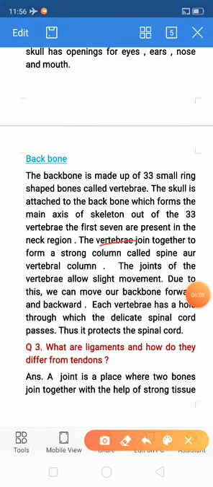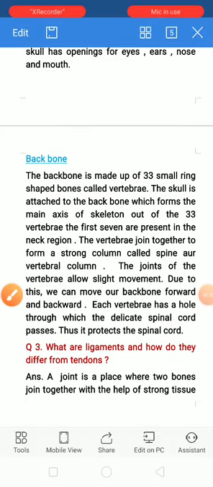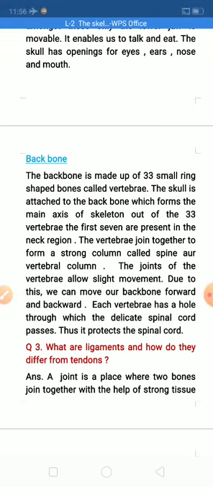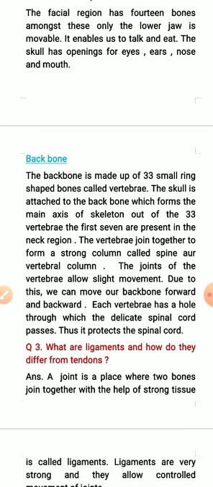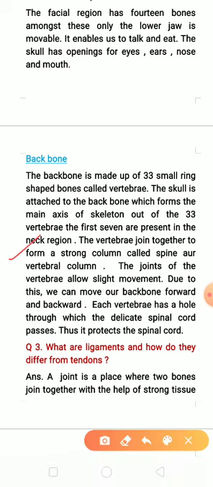The vertebrae join together to form a strong column called the spine or vertebral column. The joints of the vertebrae allow slight movement. Due to this, we can move our backbone forward and backward. Each vertebra has a hole through which the delicate spinal cord passes. Thus, it protects the spinal cord. This much is the second answer.